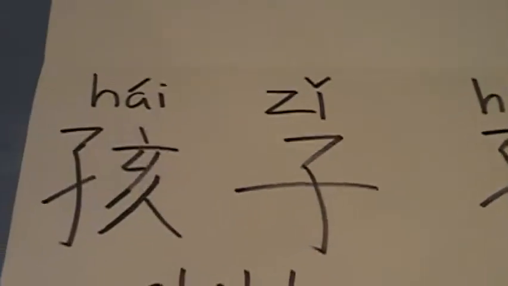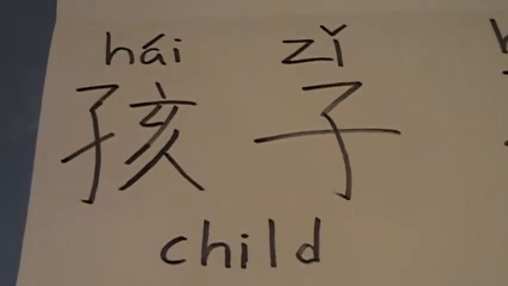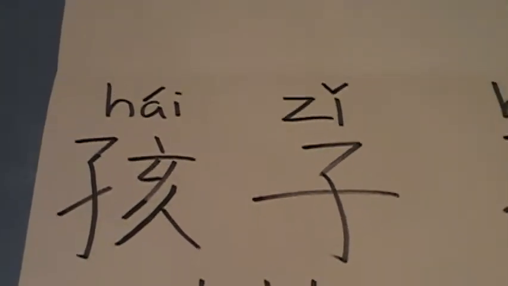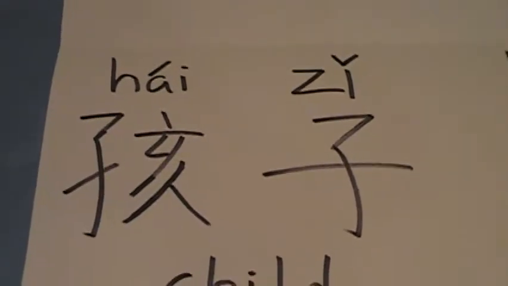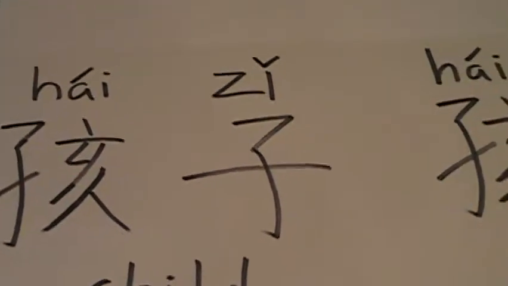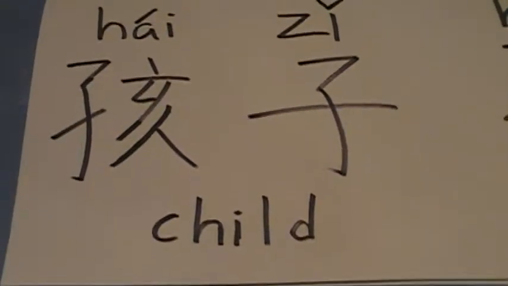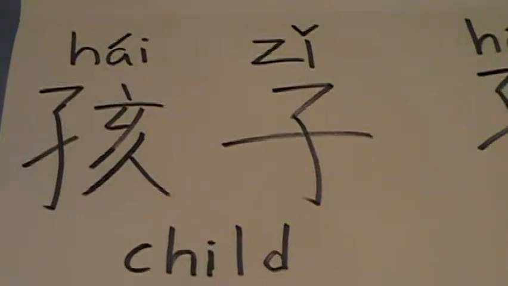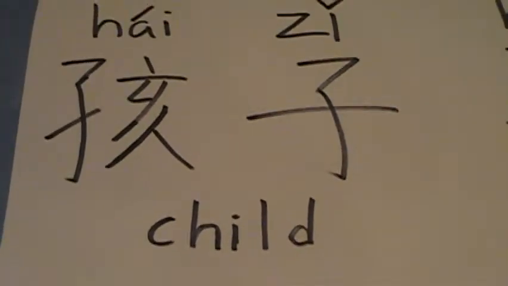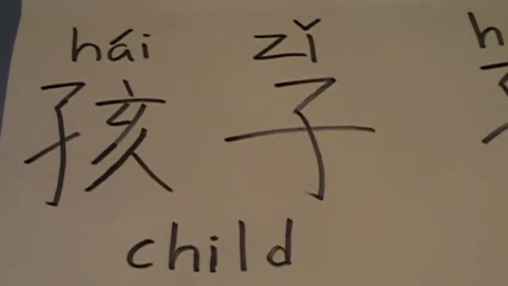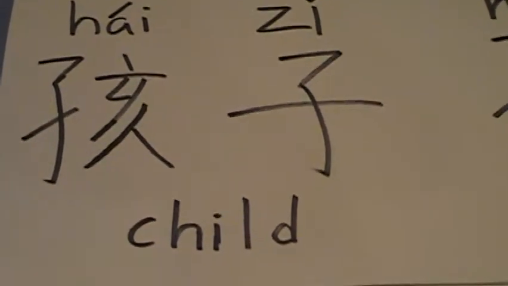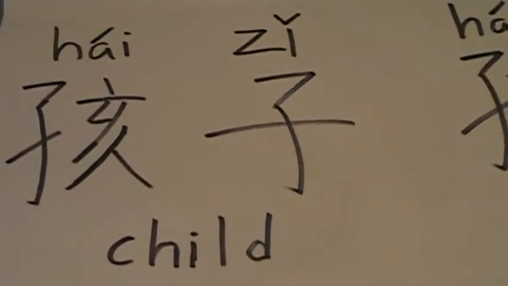Having covered the pronouns, we'll move on to other nouns. And this one will be 孩子. 孩 being the second tone, and 子 being the third tone, and it means child. In Chinese, two words can have a single meaning. So essentially, what is a phrase in English can mean a single word in Chinese. And